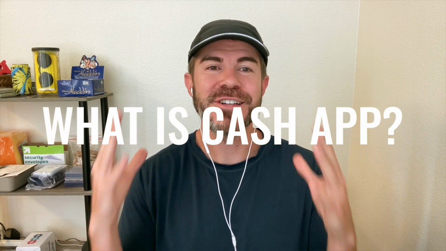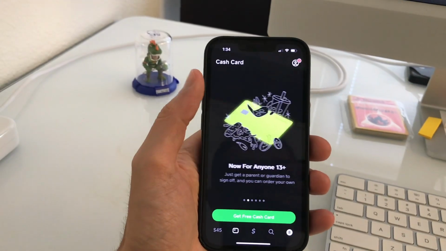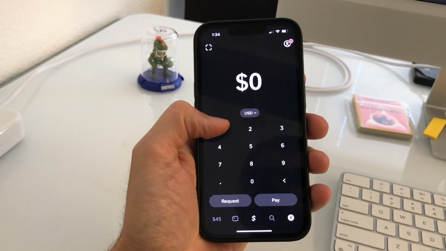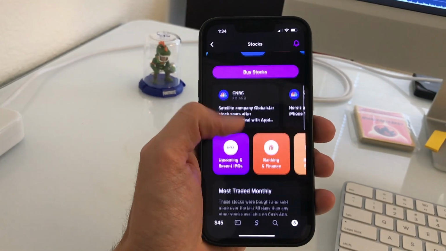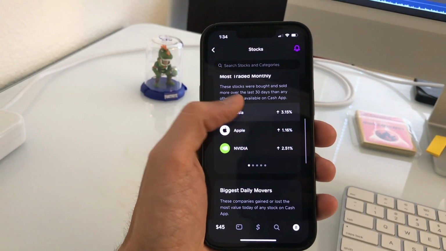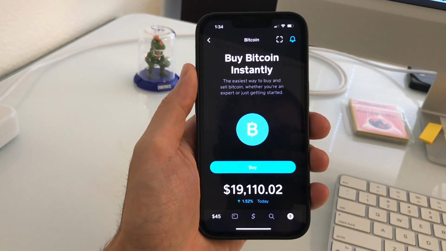Okay, let's get started. First of all, what is Cash App? Cash App is a full-service banking and investing app. You have a balance, a card to spend your balance, peer-to-peer payments so you can send money back and forth to your friends and family, and some basic investing options like stocks and Bitcoin. The app is very well designed and easy to use, so I like to recommend it to beginners that are looking for a finance app.